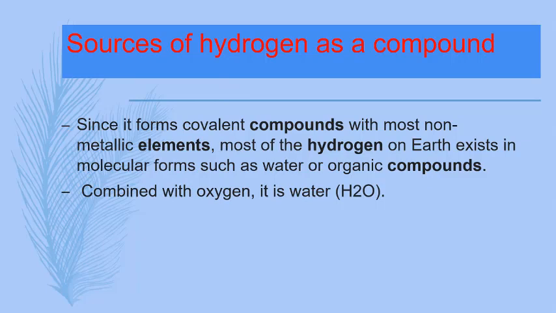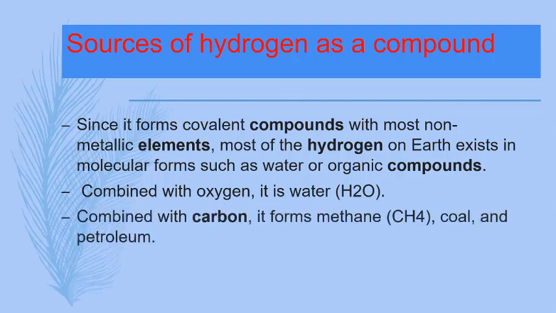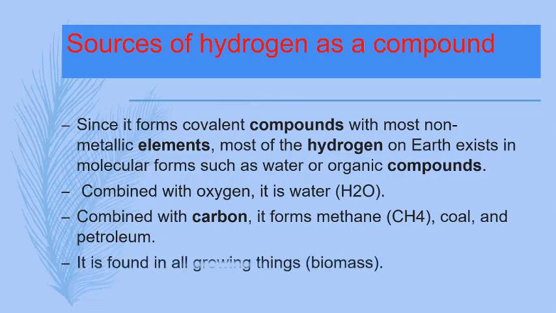Combined with oxygen, it is water, H2O. Combined with carbon, it forms methane, CH4, coal, and petroleum. It is found in all growing things, biomass.